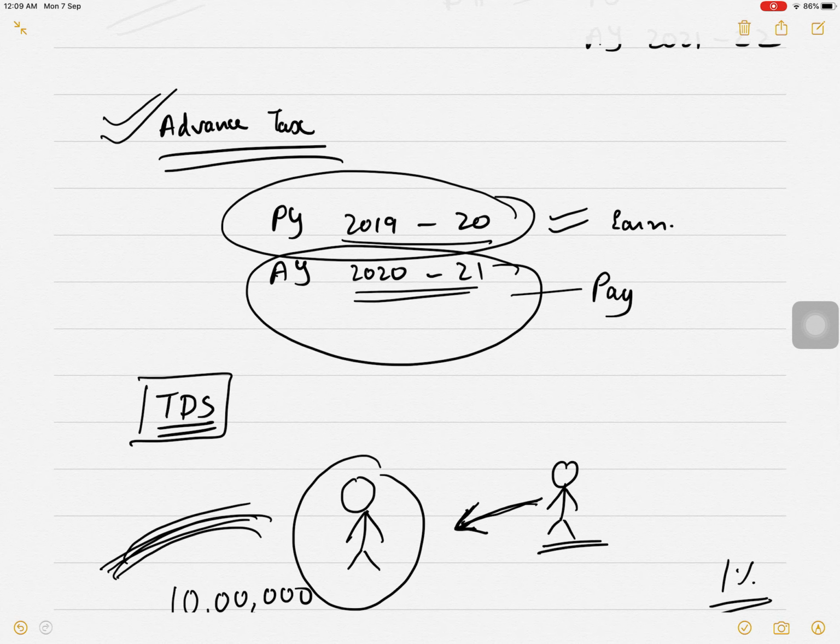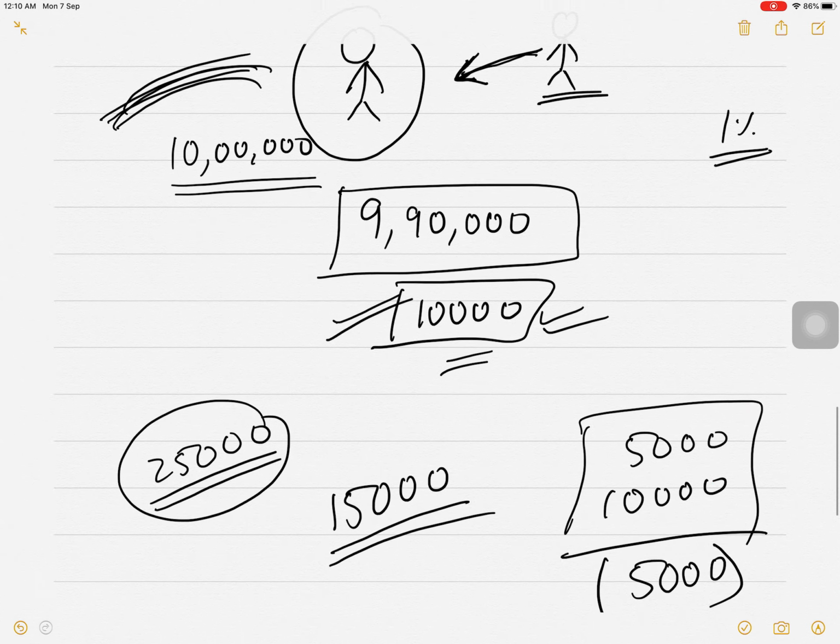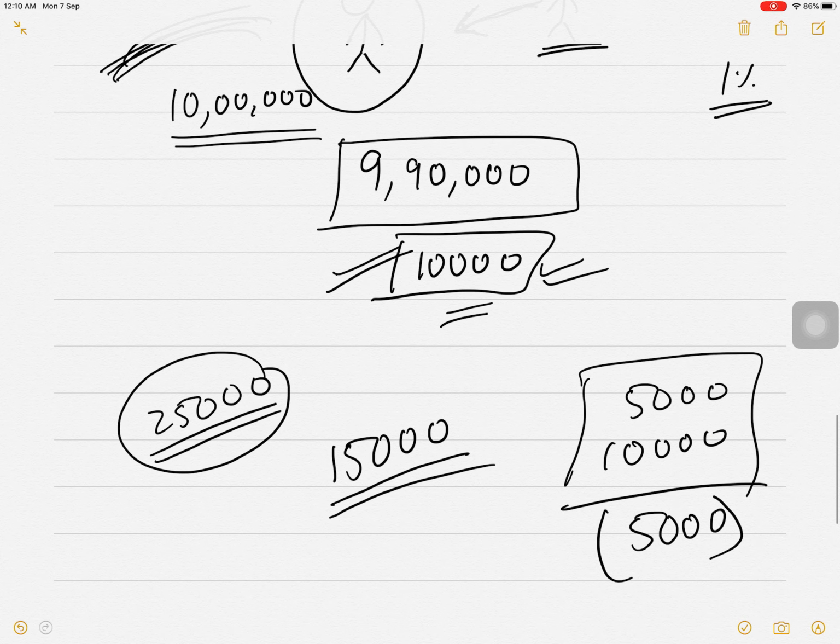Similarly, if advance tax you have already paid, that also will be deducted. At the end of the year, when you are paying tax to the government, whatever is the tax amount minus advance tax minus TDS, the remaining amount you will pay to the government.